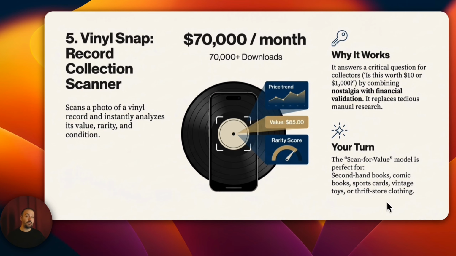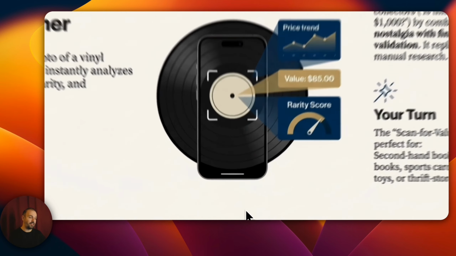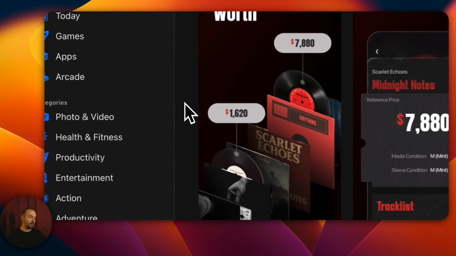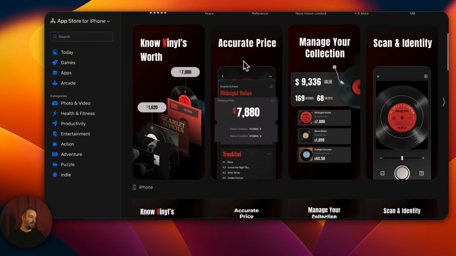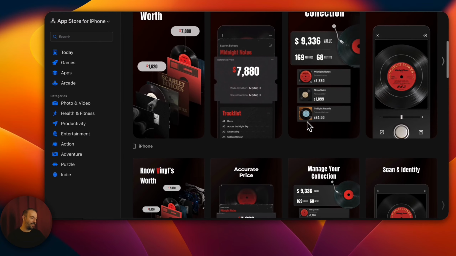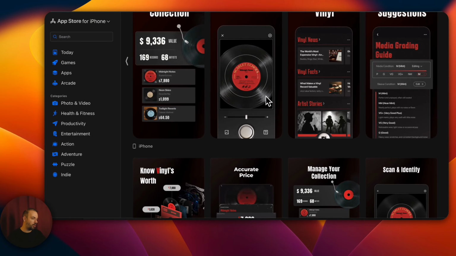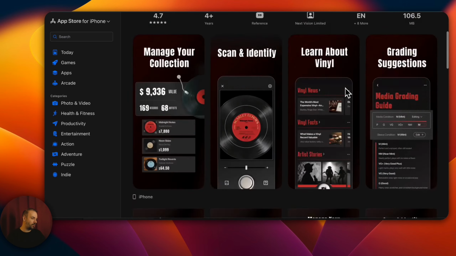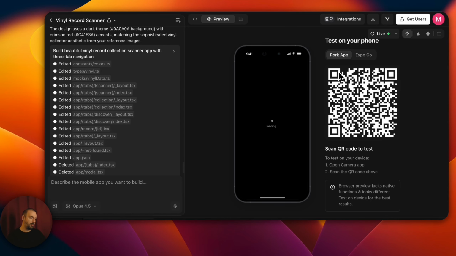It can be used for secondhand books, comic books, sports cards, or vintage toys. It can be used for secondhand items. You can make use of these. We checked out the app. This is how our app looks on the Apple Store. You can see it like this: vinyl, snap scan, and visual record. $70,000. It's really very good. Here are its features. It tells you how much it costs. It tells you the songs, the tracks inside. It tells you the condition, etc. It also has good ratings. A 4.7 rating. Let's open it.